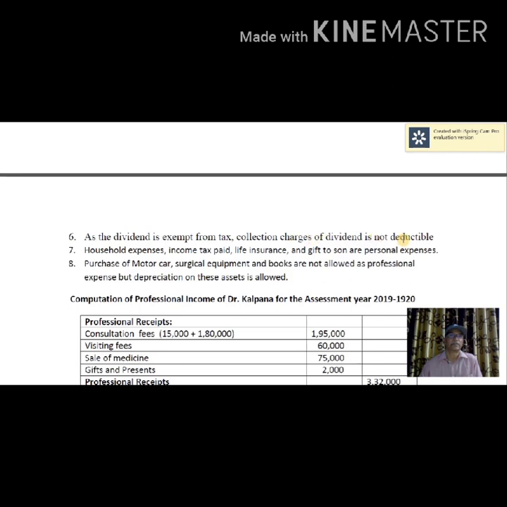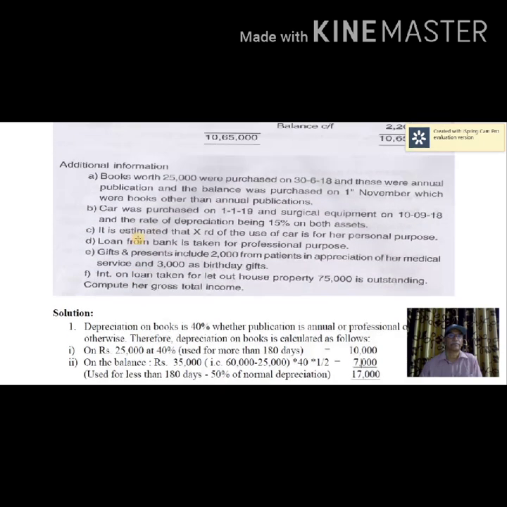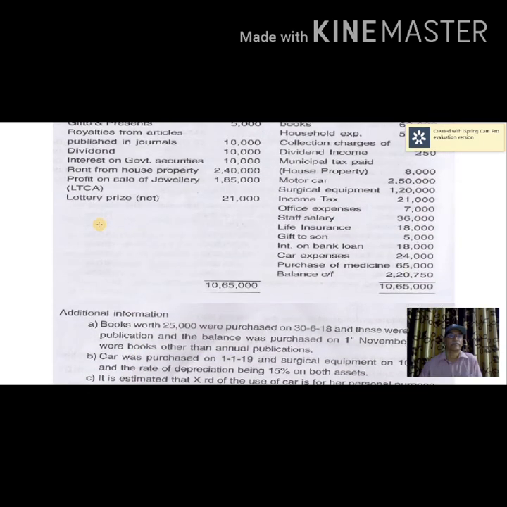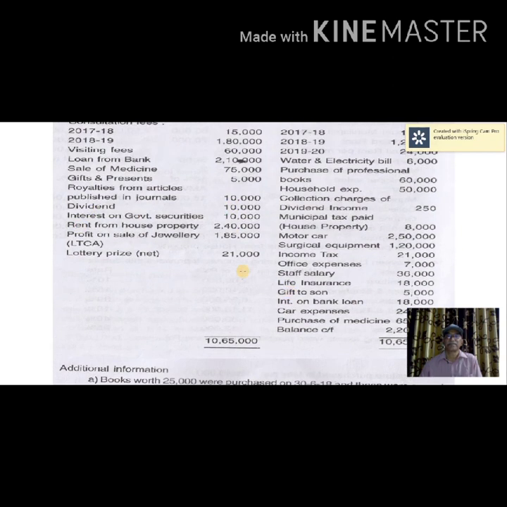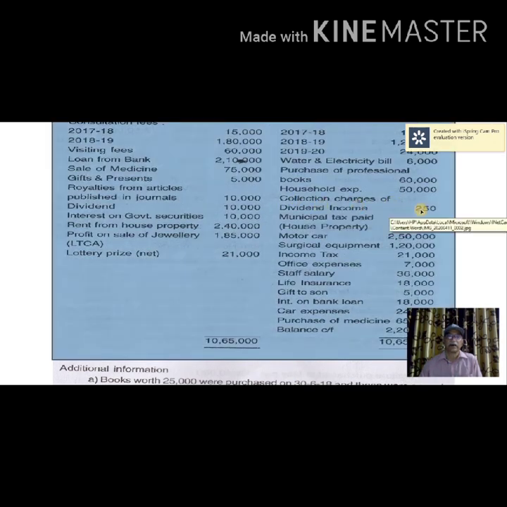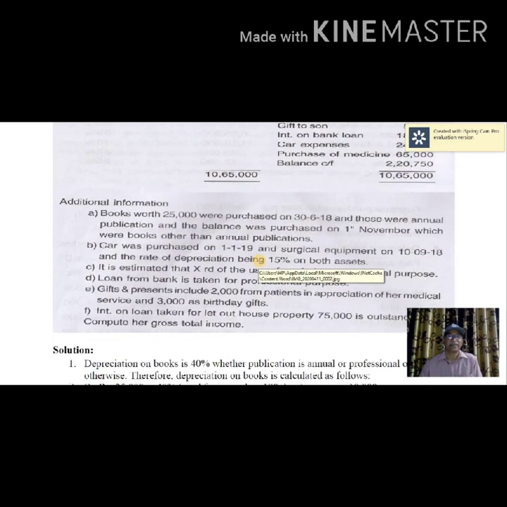You see here on the receipt side an item dividend, so 10,000, and on the payment side you find here collection charges of dividend, that is 250. As the dividend is exempt, any expenses incurred in connection to that income is not allowed.